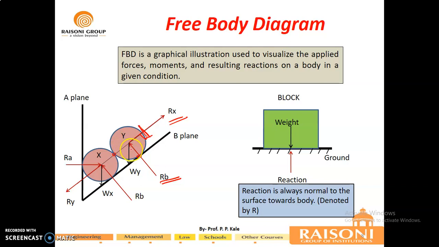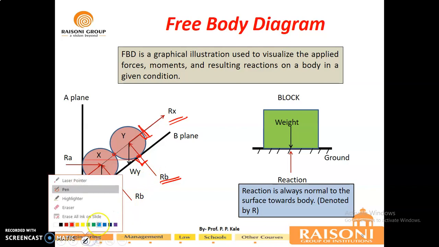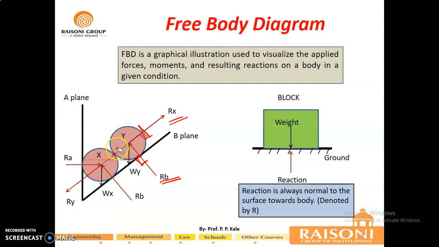Now look at here, this plane b is in touch with this body y, so there will also be one perpendicular reaction from plane b on the cylinder y. Are you getting this point or not, guys?